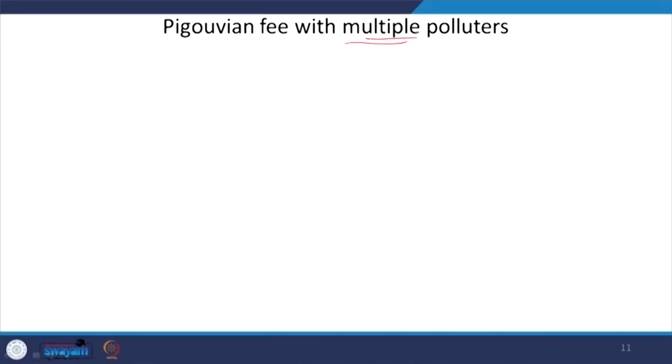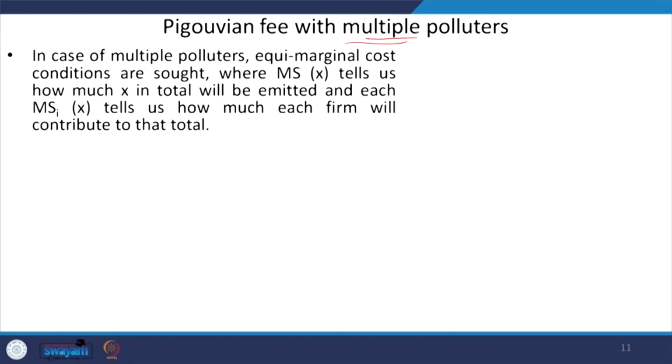Right. So, now let us discuss how this Pigovian tax is imposed when there are multiple sources of polluters, right. So, here the basic rule that we are taking into account in case of multiple polluters is the marginal cost conditions, right.